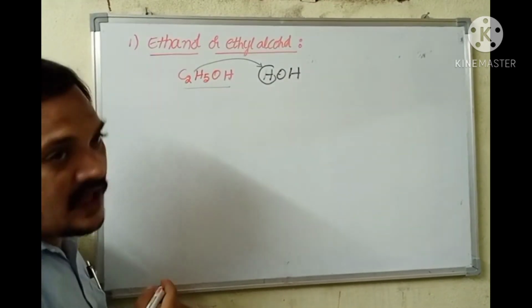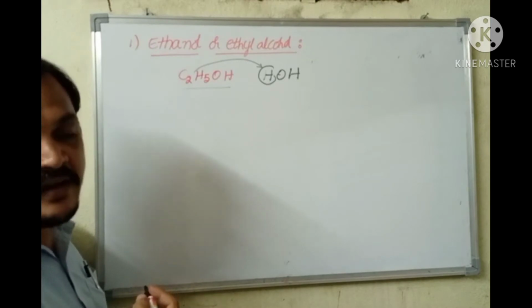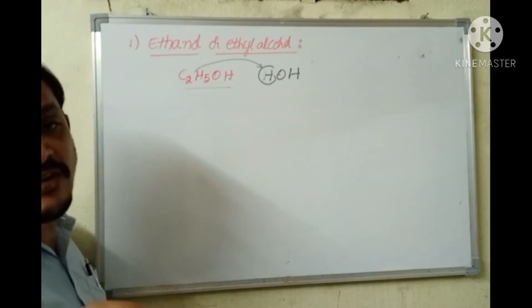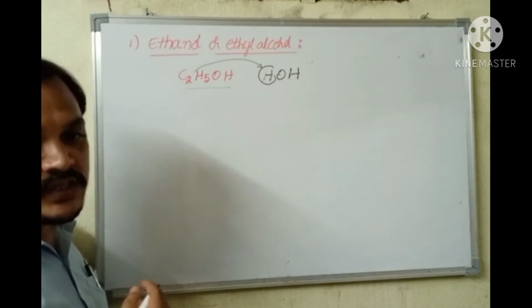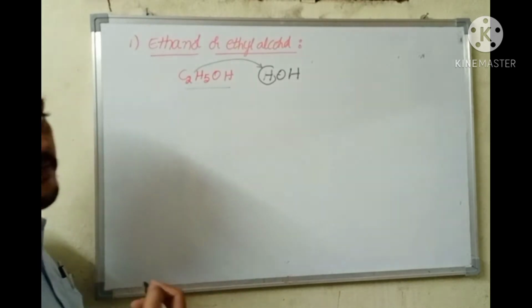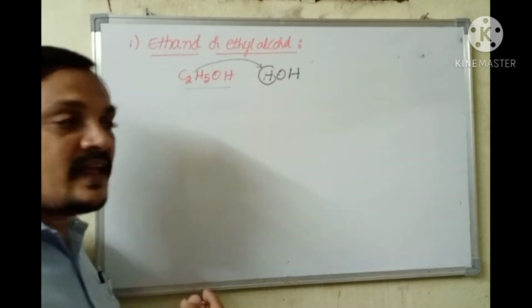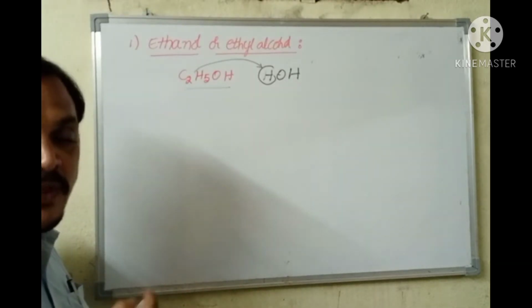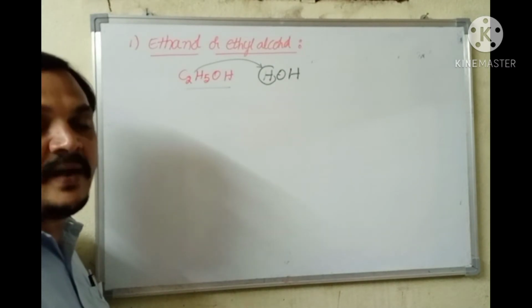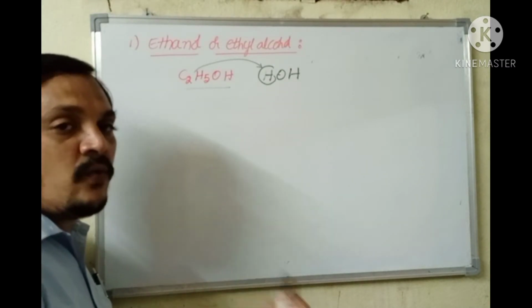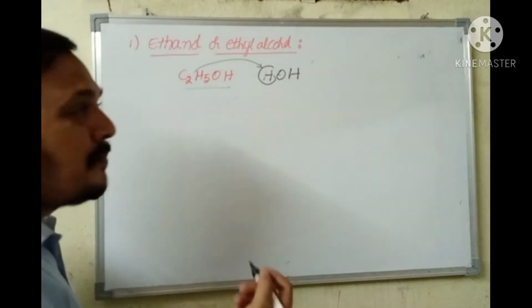So this ethyl alcohol can be commercially prepared by hydration of ethene. Hydration means addition of water. Ethene, when subjected to hydration, produces ethyl alcohol or ethanol. For hydration of ethene, we require a catalyst like phosphorus pentoxide. We require high temperature and high pressure.